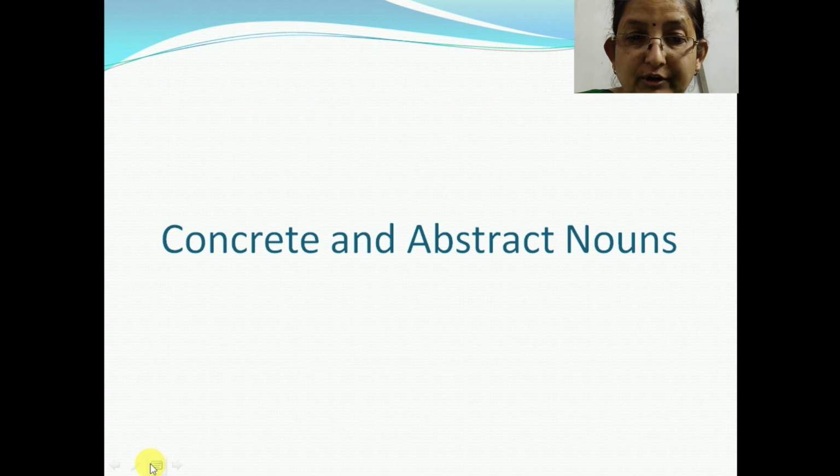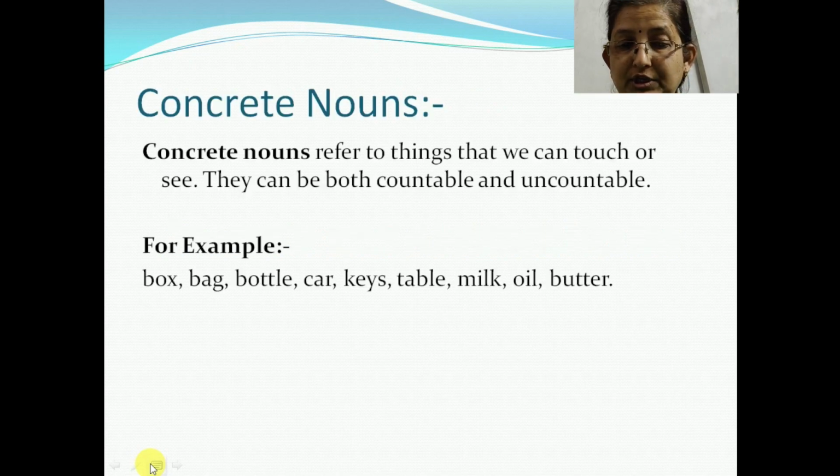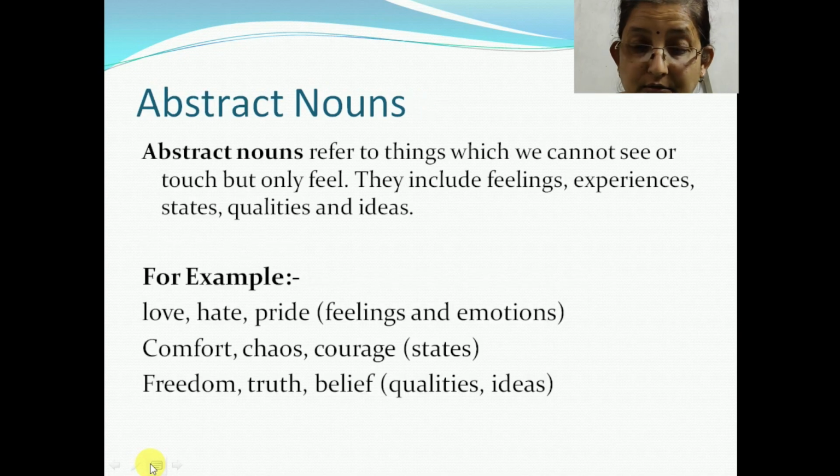Then we come to concrete and abstract nouns. Concrete nouns refer to things that we can touch or see. They can be both countable and uncountable. For example, box, bag, bottle, car, keys, table, milk, etc. Abstract nouns refer to things which we cannot see or touch but only feel. So they include feelings, experiences, states, qualities, and ideas.